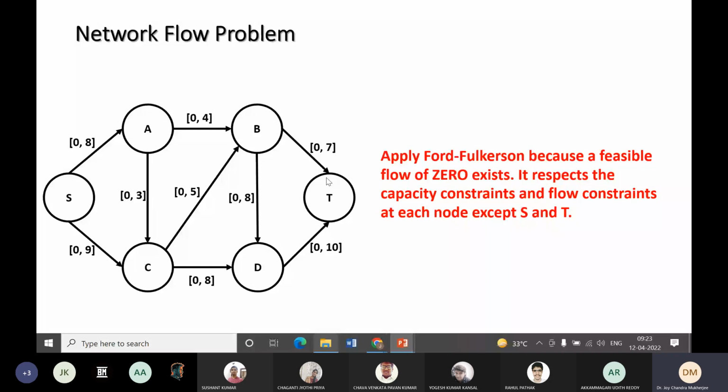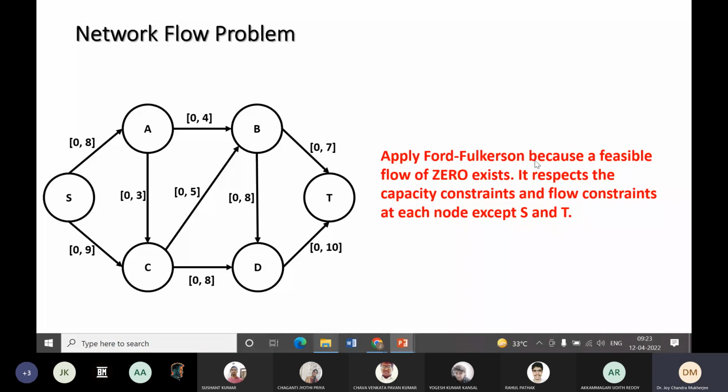Feasible flow means it will respect the capacity constraint. So 0 lies between 0 and 4, and it will also respect the flow constraint, that is inflow equal to outflow. If I assign zero flow to everybody, its inflow is 0 and outflow is 0, plus 0 again 0. So 0 is the feasible flow in this problem.